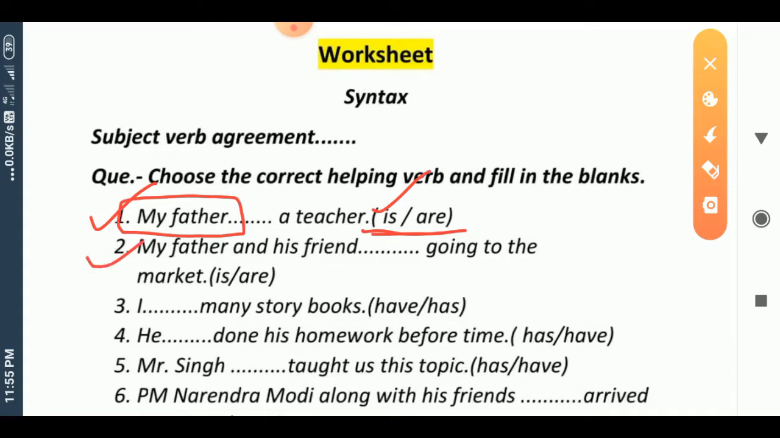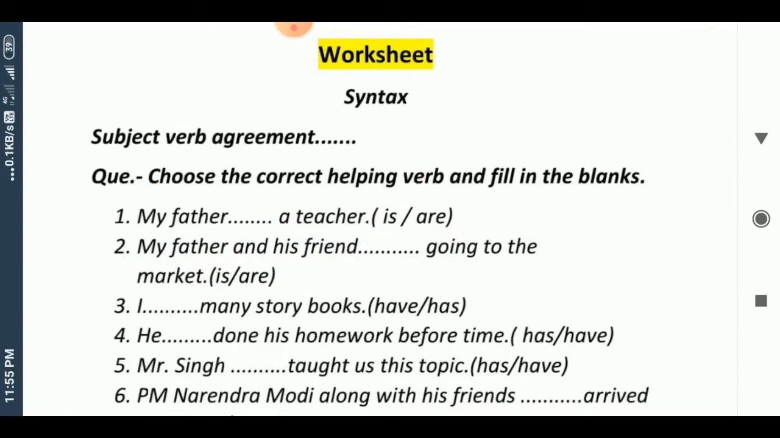In second sentence, my father and his friend ___ going to the market. Again we have two options, is and are, but like first sentence we don't have a single subject. We have my father and his friend. This is our subject and it's a plural subject, so are is the correct answer in second sentence.